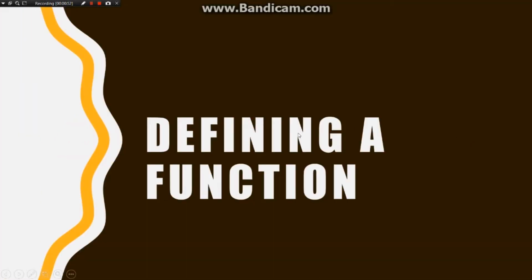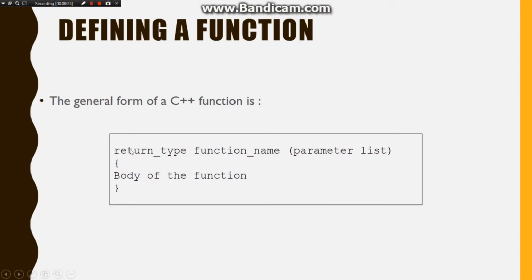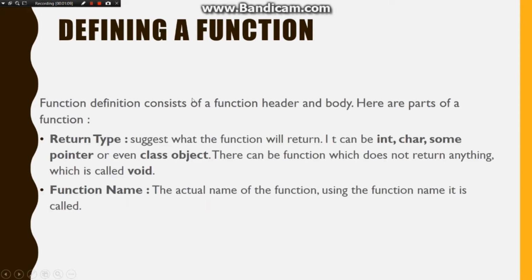Okay, next, defining a function. How to define a function? This is the general form of a C++ function. Return type and function name, and then in brackets a parameter list, and then the curly braces and the body of the function, and close the curly braces. The return type suggests what the function will return, like it can be an integer or character or some pointer or even a class object. There are some functions that do not return anything, which we call void, which is used to display something. Function name is the name of the function, obviously.